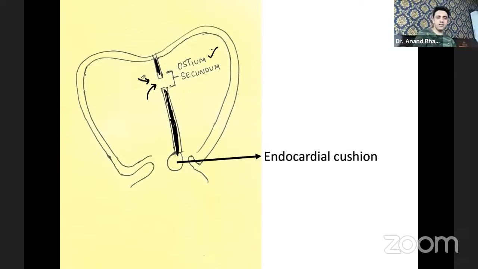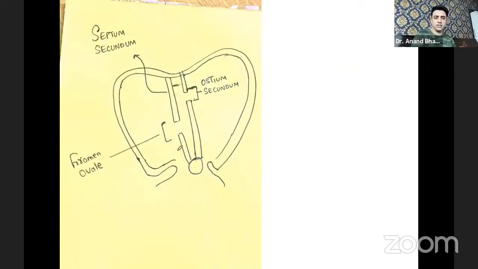After this gap of the ostium secundum, there is one more line, one more channel which goes down like this, and still there is a gap. Let me show you a proper picture. See this very carefully.